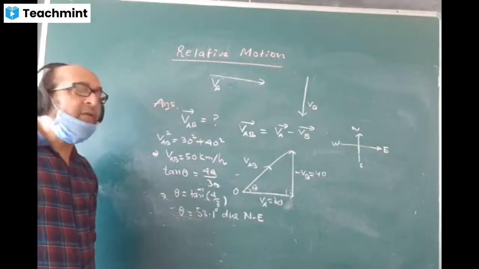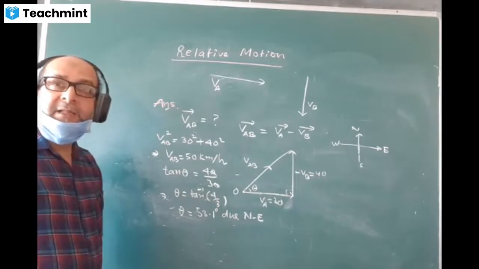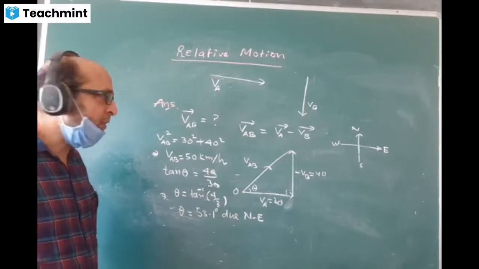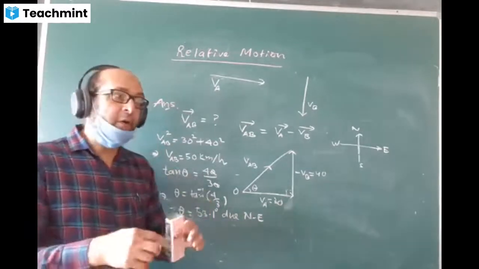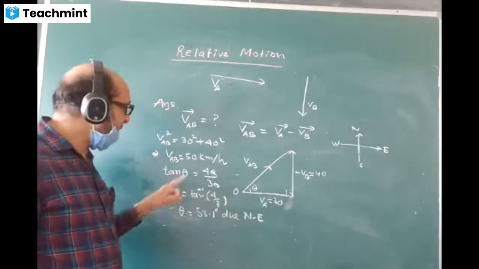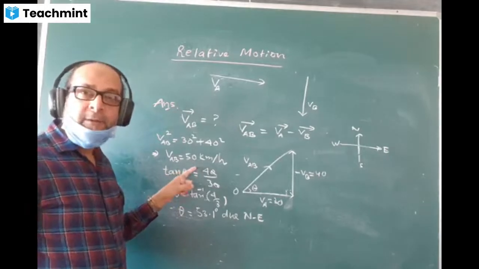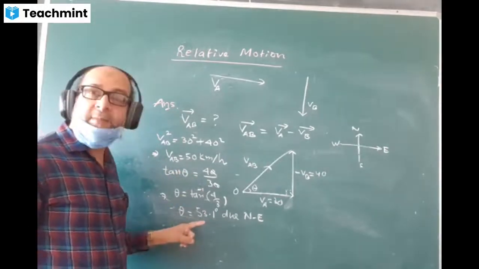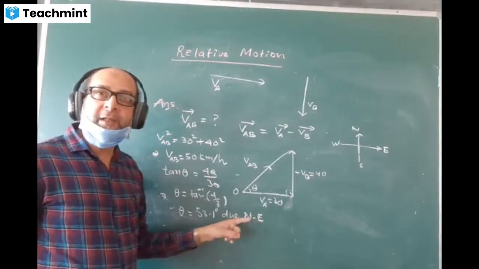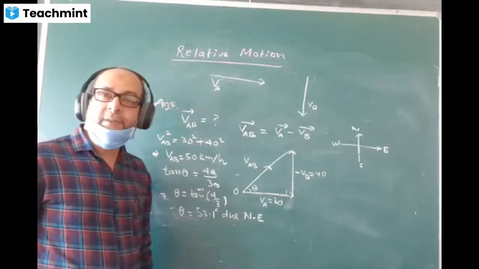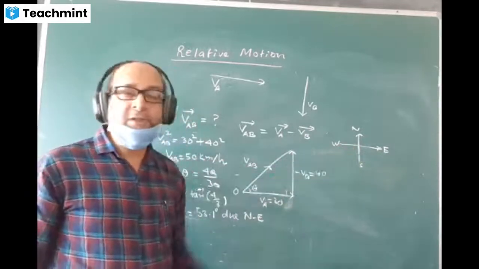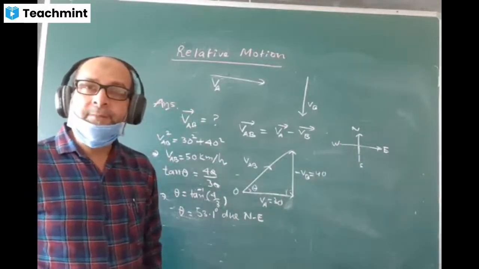By chance, if they ask you what is the velocity of the car B as seen by the observer in the car A, how will you do? That means they're asking to find VBA, velocity of car B with respect to car A. What would be the answer? This answer will remain the same, 50 kilometers per hour. The angle also will be the same, but the direction instead of northeast will be just the reverse, just opposite. Opposite direction will be southwest. Otherwise, other things will remain the same.